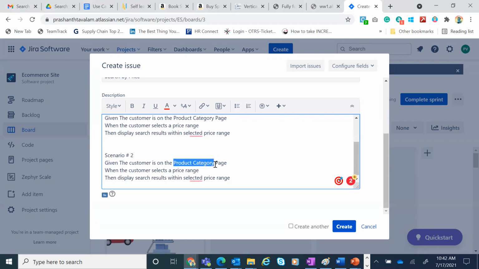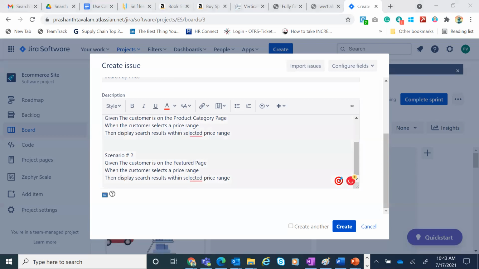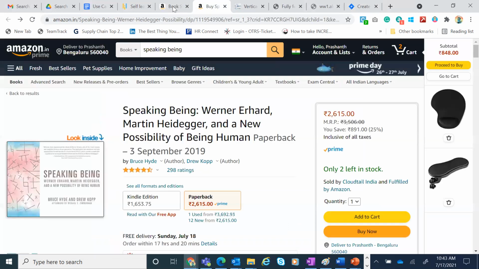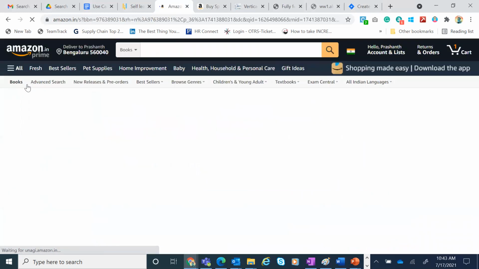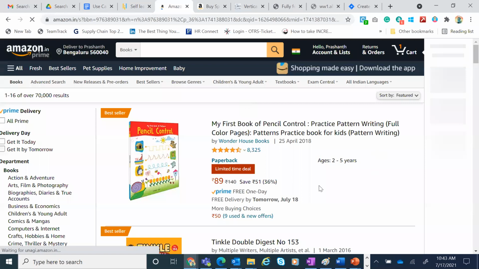Every page can have a different name. Let's say I'm calling this the featured page, because once you select the price range, that was one scenario. Now we come to the featured page.